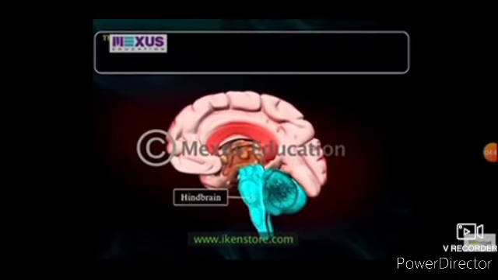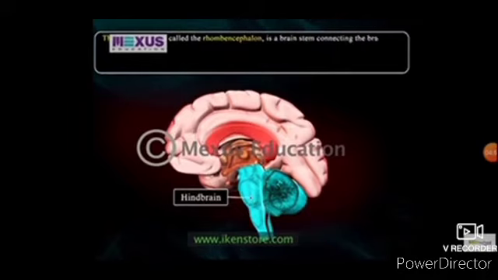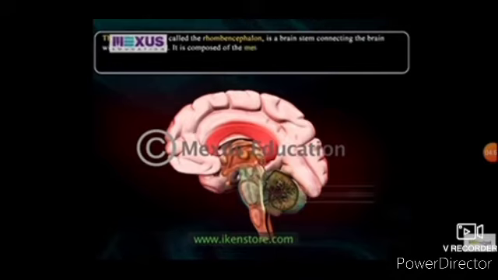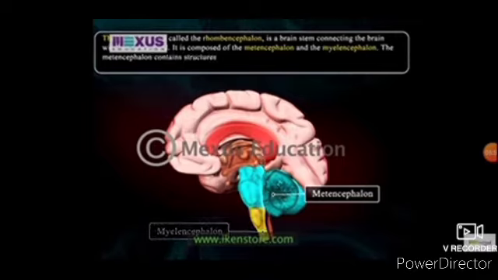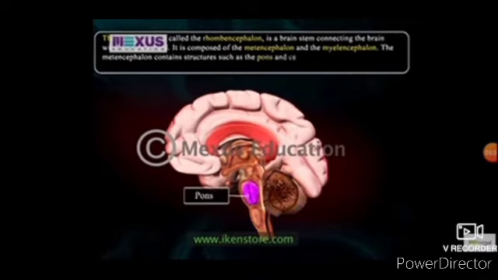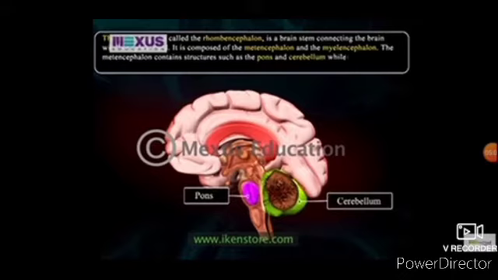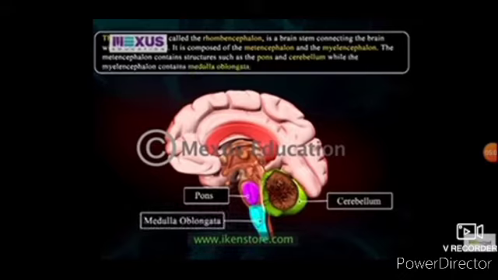The hindbrain, also called the rhombencephalon, is a brain stem connecting the brain and spinal cord. It is composed of the metencephalon and the myelencephalon. The metencephalon contains structures such as pons and cerebellum, while the myelencephalon contains medulla oblongata.